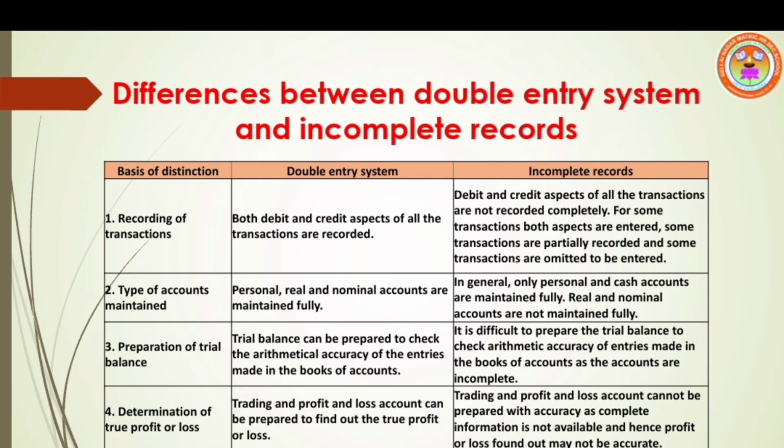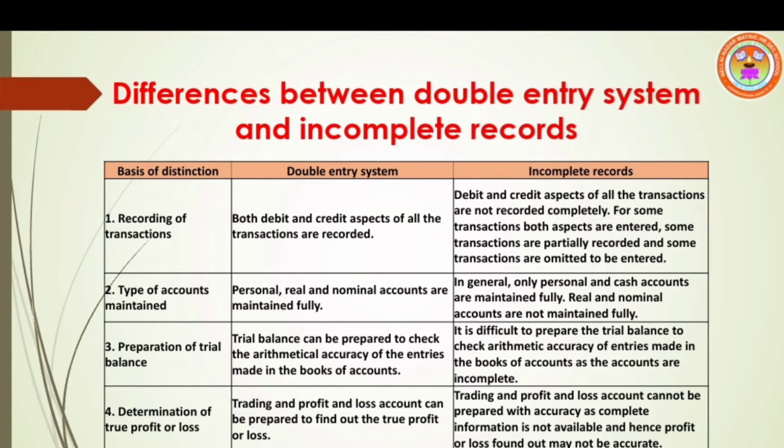Next topic is differences between double entry system and incomplete records. Basis of distinction. First one, recording of transactions. Under double entry system, all the transactions are recorded, both debit and credit aspects. For every debit, there is a corresponding credit and vice versa. Whereas under incomplete records, all the transactions are not recorded completely. Debit and credit do not agree.